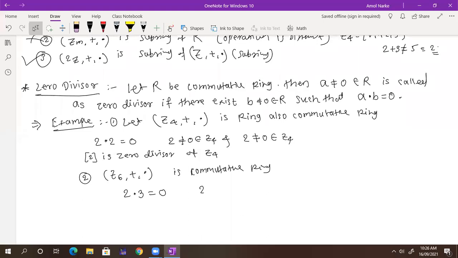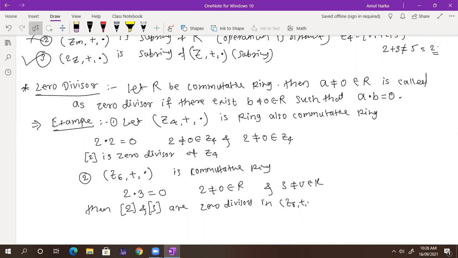It is 0, where 2 is not equal to 0 and belongs to R, and 3 also is not equal to 0 and belongs to R. So you will understand the zero divisor: 2 and 3 are zero divisors in Z6 with plus and dot. Got it? Because by the definition, for any non-zero number, you want another non-zero number such that their product is 0. Got it?